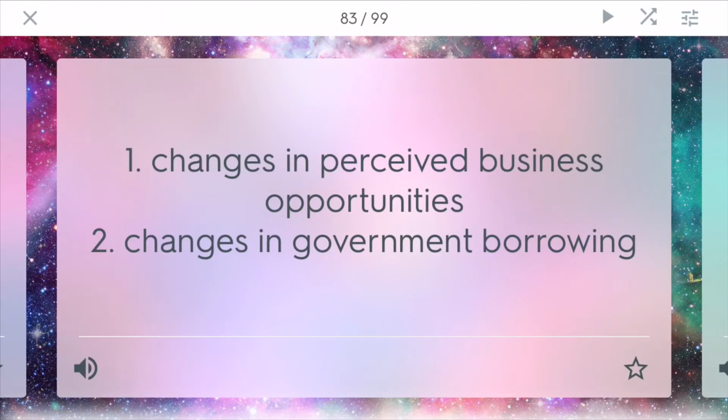Another reason is changes in government borrowing, and this is with the crowding out we talked about. If the government wants to borrow more money to spend more and cause deficit spending, they might need to borrow more money, and this will increase the demand as well, driving up the interest rate, which will eventually spur other consumers to try to invest less because of the higher interest rate.